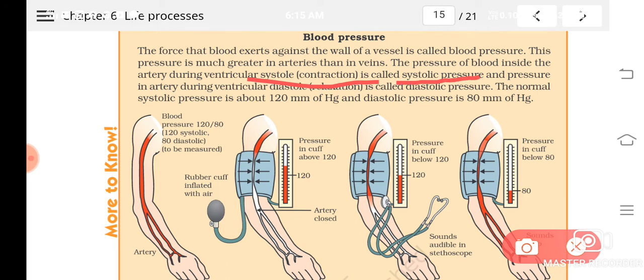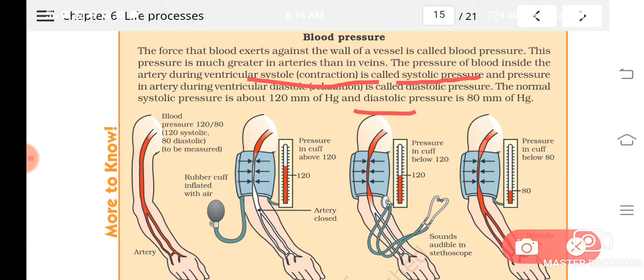And when the ventricles are relaxed, we studied that also when we studied the cardiac cycle, isn't it? First the auricles will be in the relaxed state. At that time blood will be brought to both the auricles, and then the auricles contract, valves close, and the blood will be pushed into the ventricles. So in that stage the ventricle is not in the contracting state, isn't it? So that is known as diastole. What is it? Diastole.